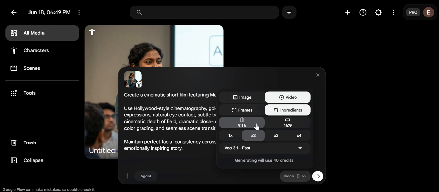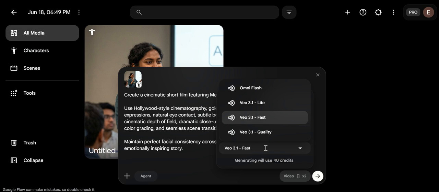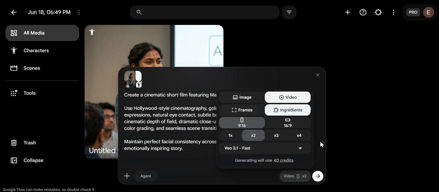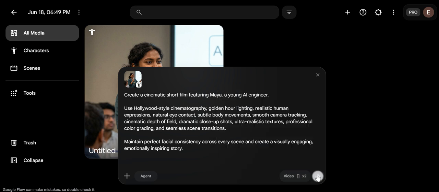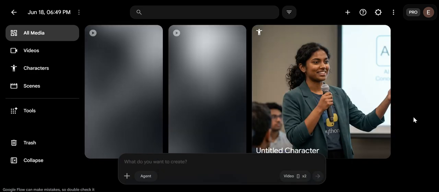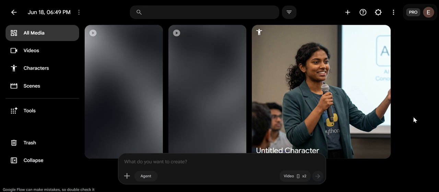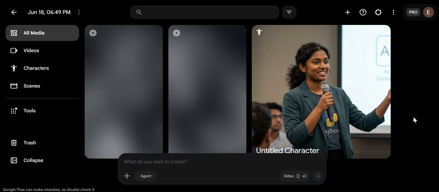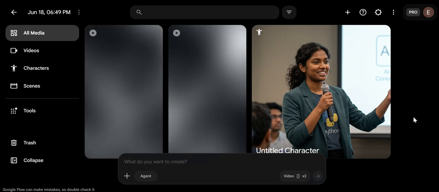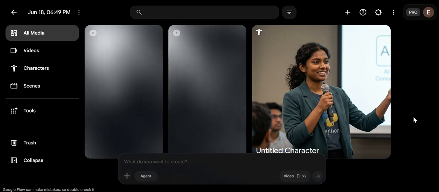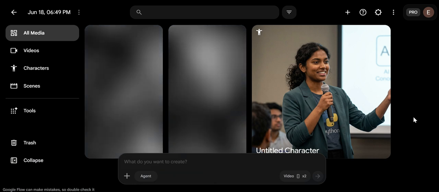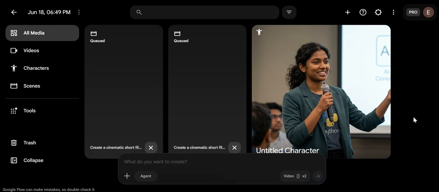We can also select whether we want to generate a 9:16 frame or 16:9, and also the number of videos we want to generate. So for now we have selected two. It will generate two videos. I also selected the fastest model, which is Veo 3.1. Now let's see. So instead of creating scenes one by one, I have asked Google Flow to generate an entire sequence featuring this character. Let's see how well put together it will be.